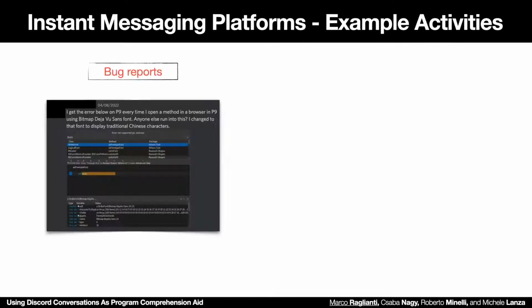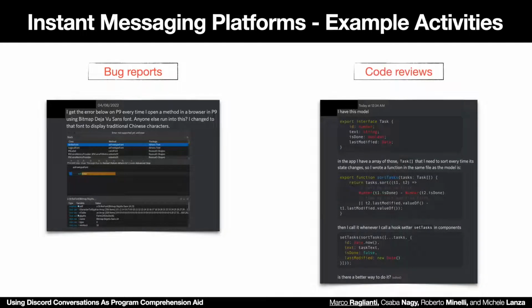Let's start by saying why instant messaging platforms are important nowadays for developer activities. Developers file bug reports on these platforms where, for example, they can link a screenshot and a report of the bug, and ask for immediate clarification about aspects that are not so clear to them. Or they might ask for code reviews by pasting snippets of code and asking people to comment them or to critique their designs and so on.